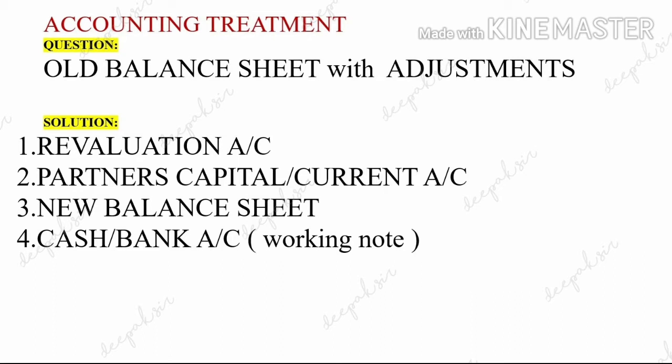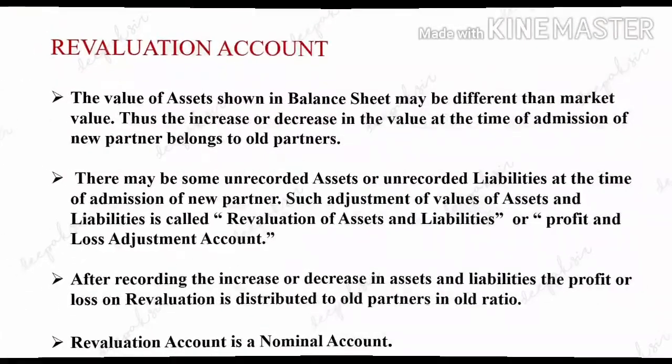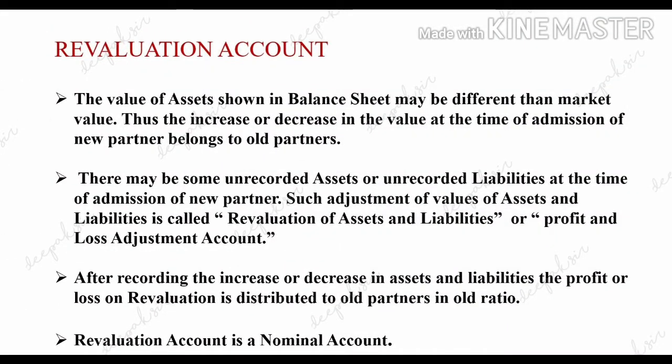The second account is partners capital account or partners current account. We have to prepare partners capital or current account of all the three partners, including new partner. And then we have to prepare third and the last one, that is new balance sheet, including new partner. And fourth is your working note, that is cash or bank account. Now let us see the first account, that is revaluation account. Now revaluation account is also called as profit and loss adjustment account.